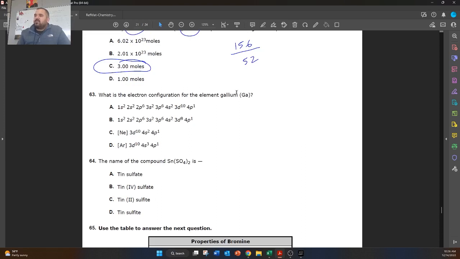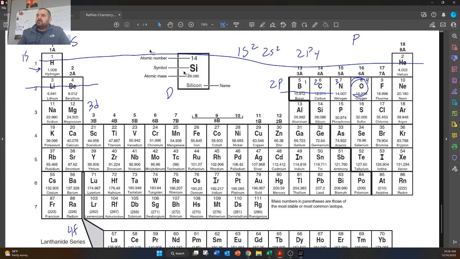What is the correct electron configuration for gallium? So let's find gallium on our periodic table. So here's gallium right here. And so gallium is going to be, so this is 2p, this is 3p, this is 4p. So gallium is at 4p1. And then it should have everything that comes before it. So directly before it, we got 3d10, 4s2, 3p6. So that's everything that we need for gallium.